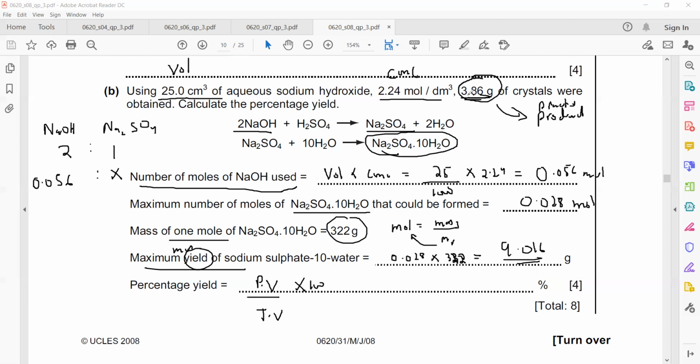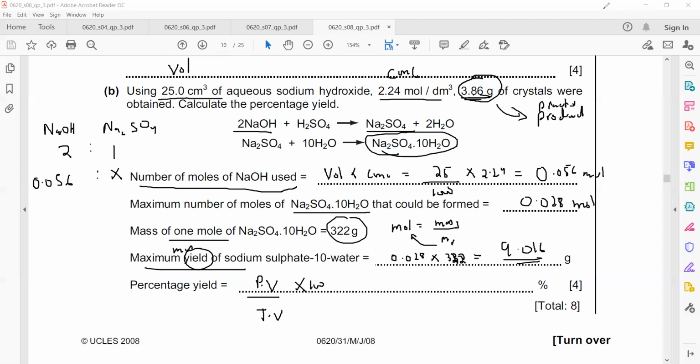Maybe the reactants are not pure. Maybe all of the product is not crystallized. Some is lost during transferring the solution. So there are many reasons that practical values are always lower than the theoretical value. Theory suggests you should get more product, but practically when you carry out the experiment, you will get less product.